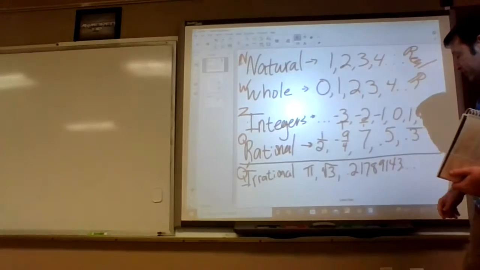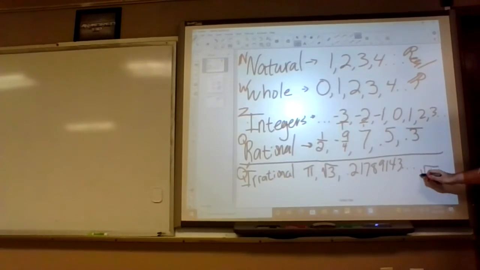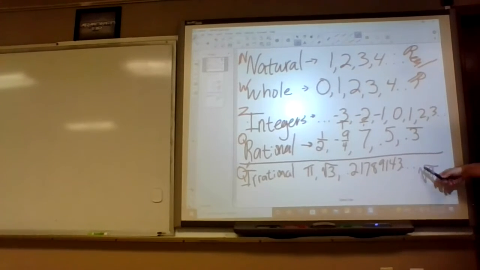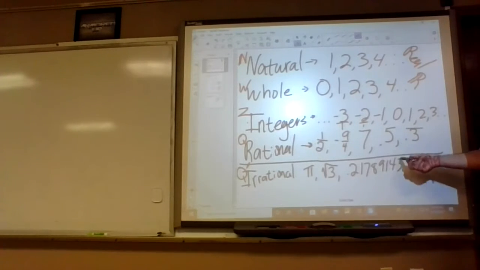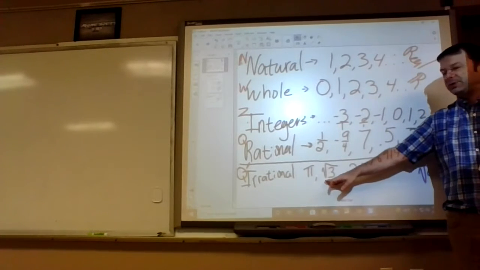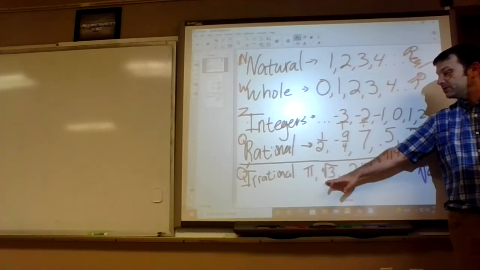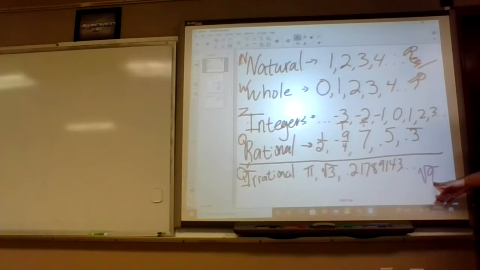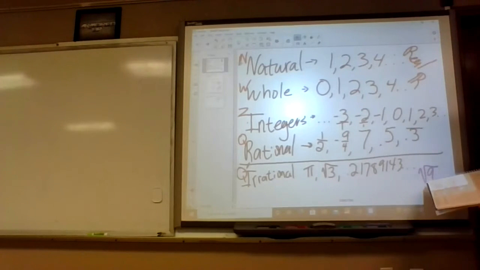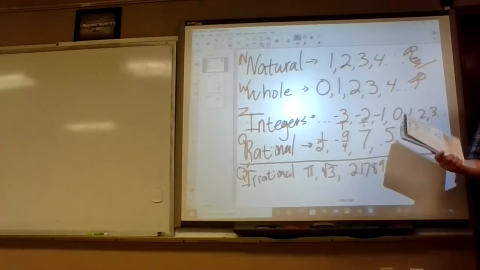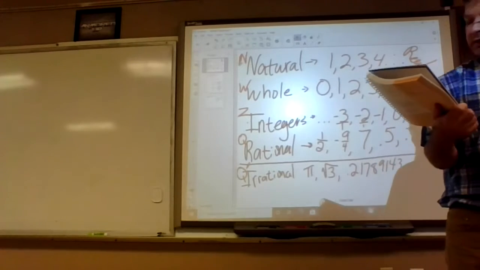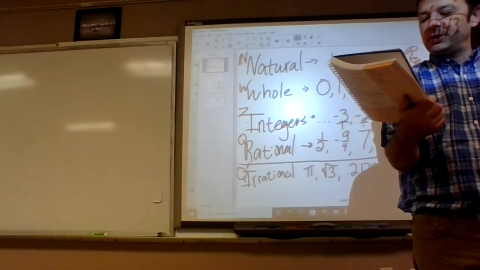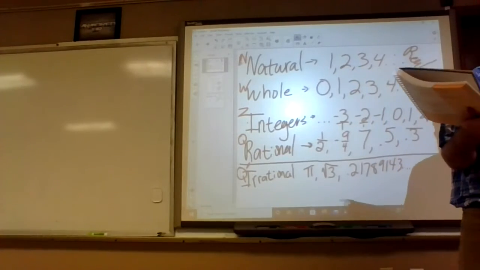On square roots, if I did like square root of 9, where should that go? Rational, because 9 turns into a 3, so it goes in all of these. But most square roots don't simplify completely like that, so most square roots are irrational. But if it is a normal number like 3, then just think of it as a 3. It goes in all those. Okay, so on number 1, you should have multiple answers on almost all of them.